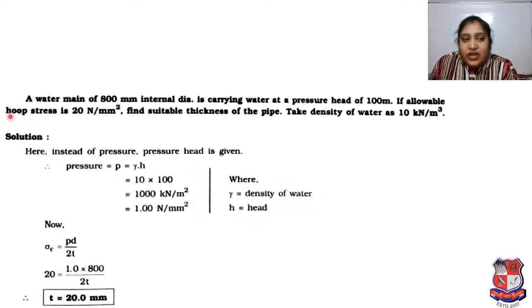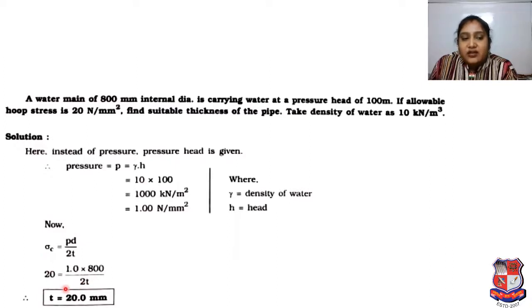Now we have to go for the hoop stress, which is given as 20. Hoop stress means circumferential stress sigma C is equal to PD upon 2T. Now we have P, we have sigma C, we have D here. So can we find T? Yes, we can.